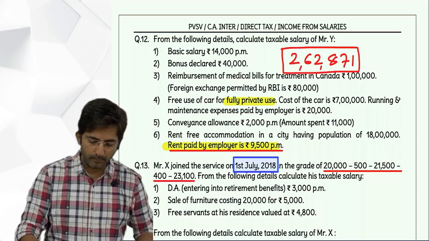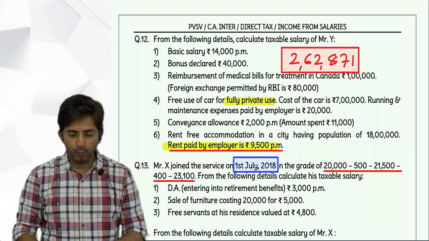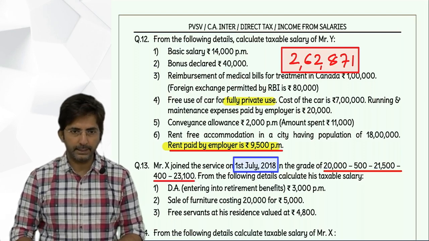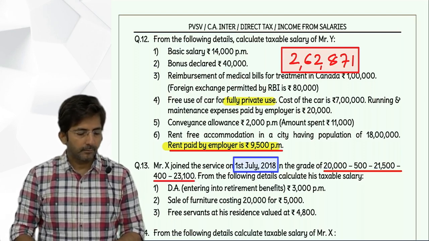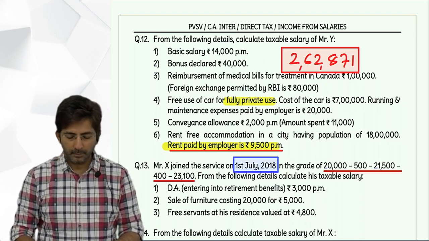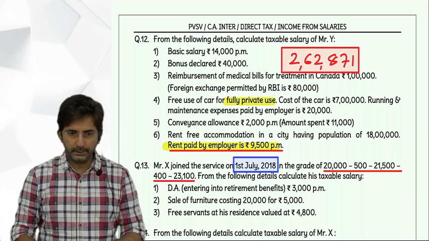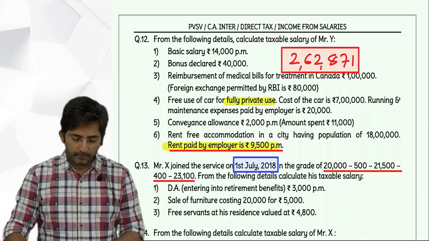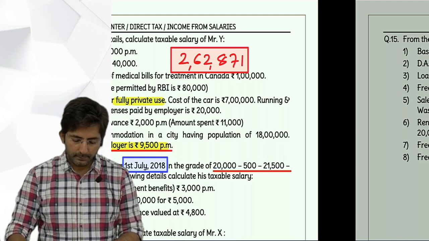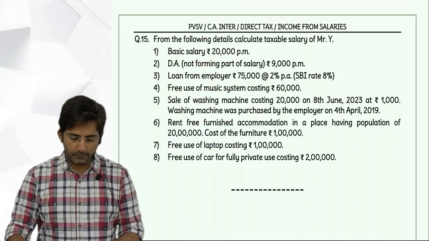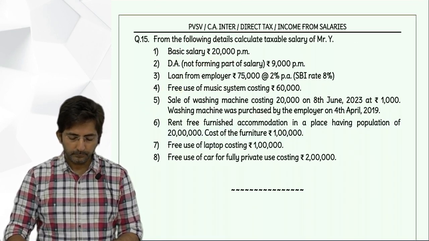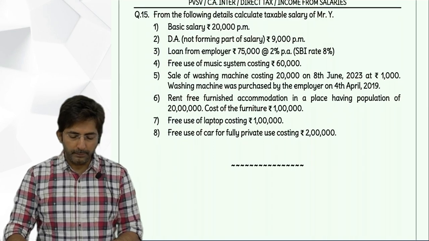Taxable income from salaries: 262,871. Is everyone getting it? Make the corrections properly. Then question 15.